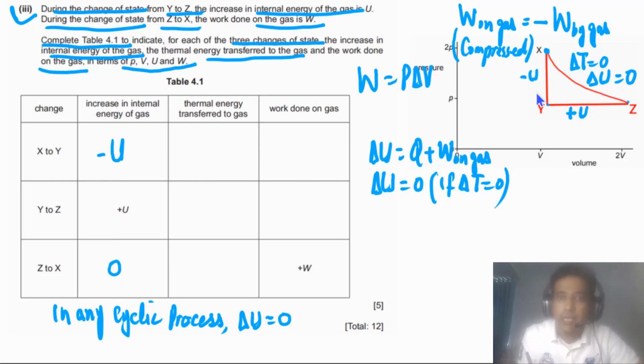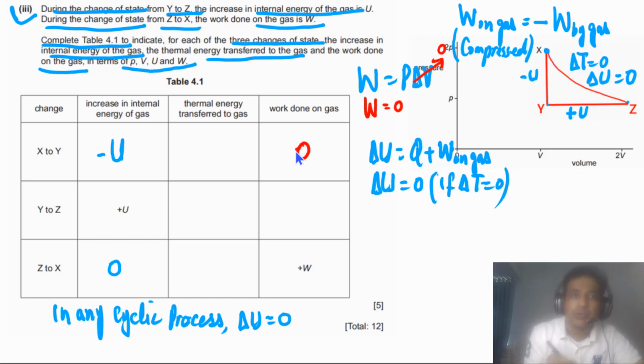Now the second thing: if you look at X to Y, we can see the volume remains constant. As volume remains constant, W also will be 0, since delta V is equal to 0. So between X and Y, delta V is 0, which means work done on gas is equal to 0. Now we have to apply the first law of thermodynamics for this process X to Y. So we have delta U equal to negative U, and work done equal to 0. So how about thermal energy?